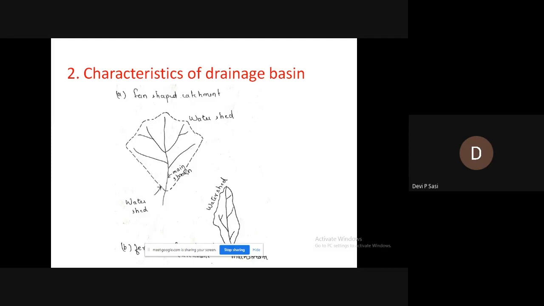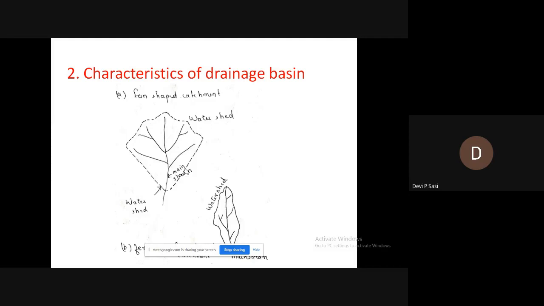Similarly, if a drainage basin comprises unfissured rock, it produces greater runoff. But if it is having fissured rock, it will be having cracks in between. So a little amount of precipitation gets stored in these cracks and openings.